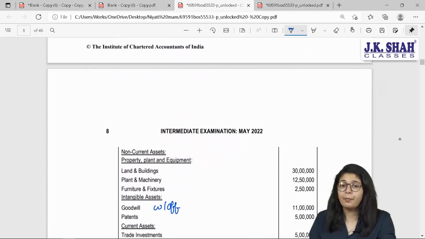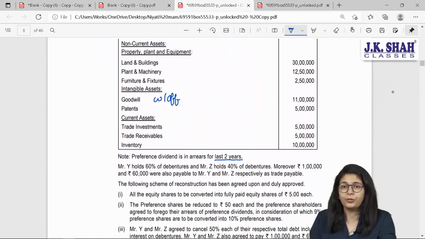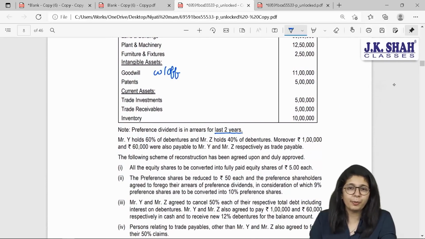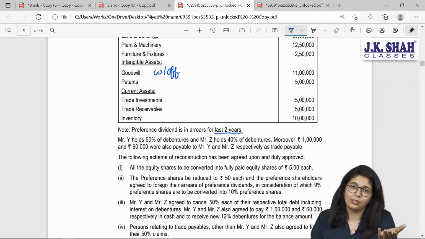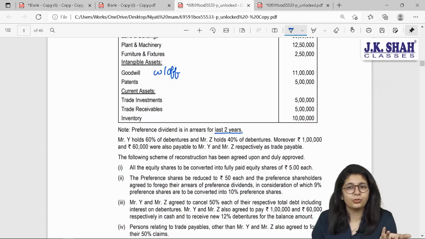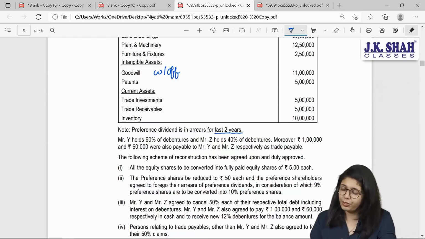If a contingent liability gets cancelled, then according to our rules, no entry will be passed because it was never a liability and it got cancelled. The recorded balance sheet value is 0. So, no entry at all. But if contingent liability is settled, then you will have to pass one entry for it. Let us see.